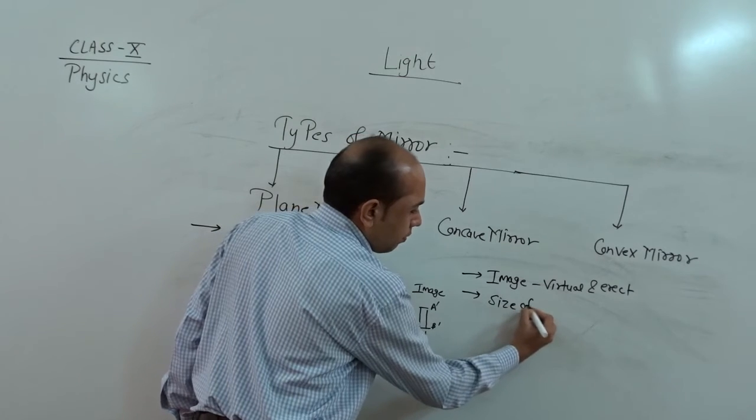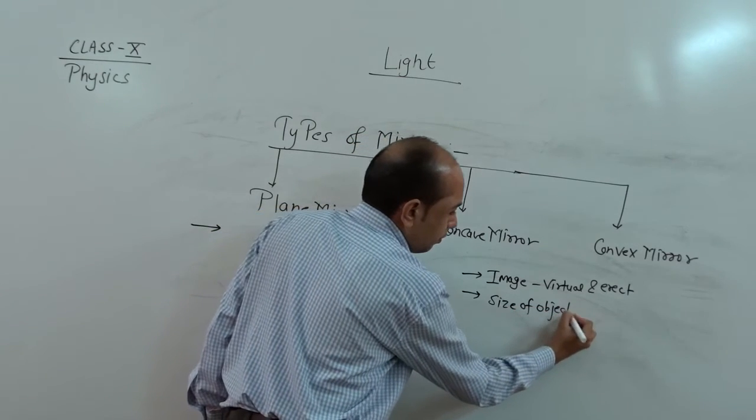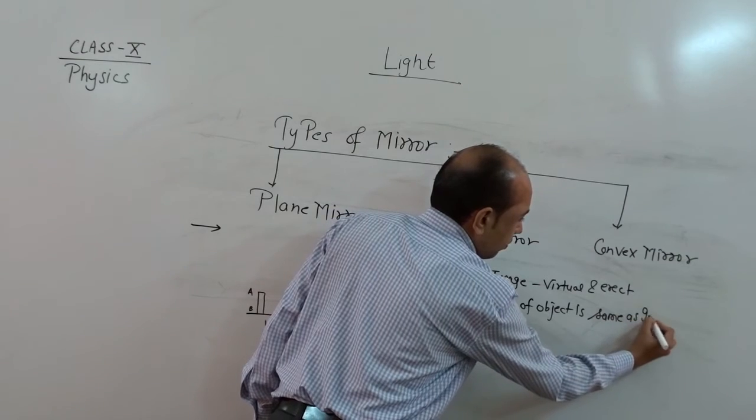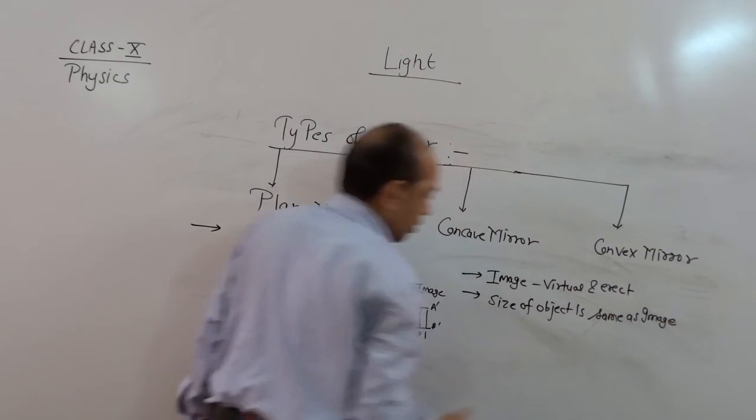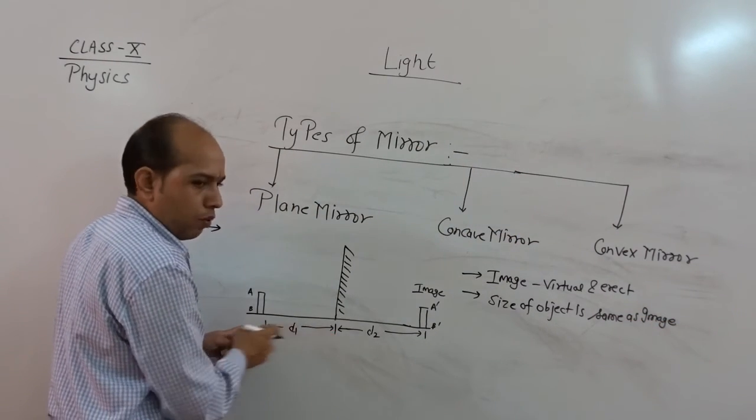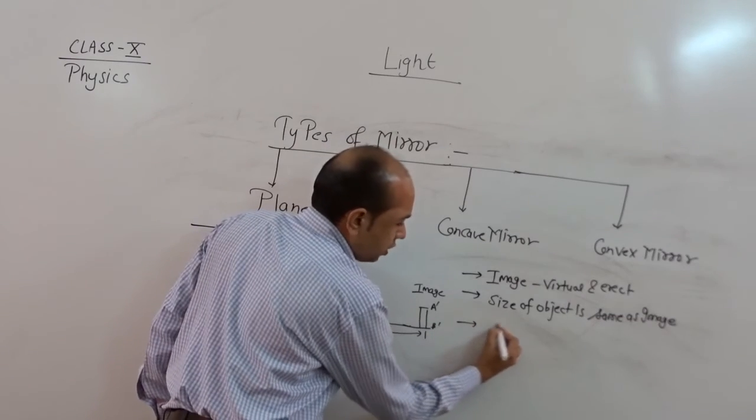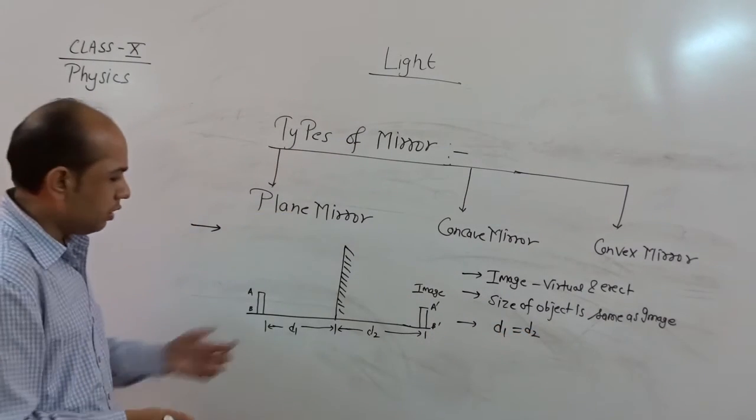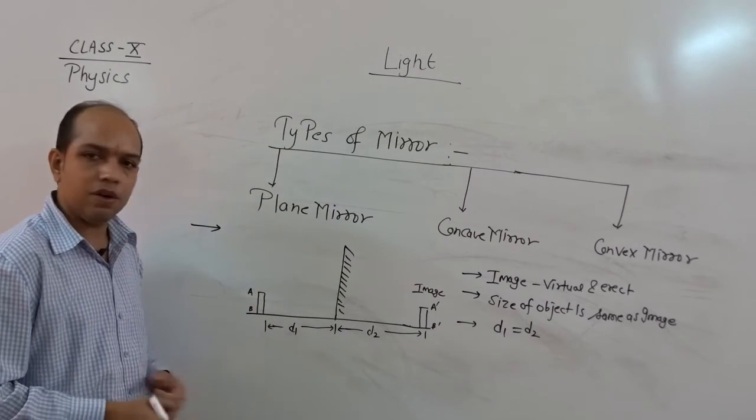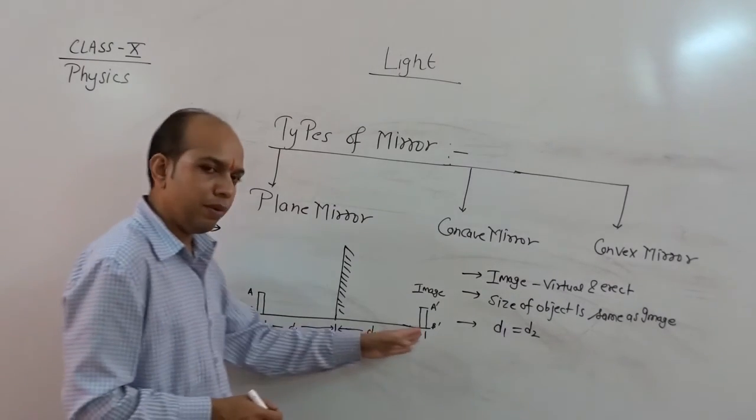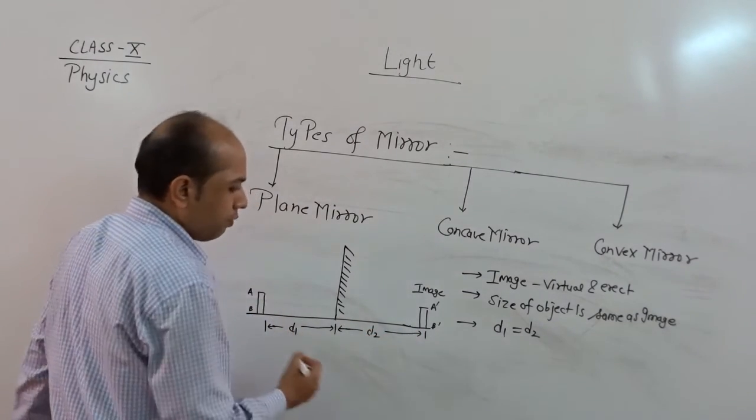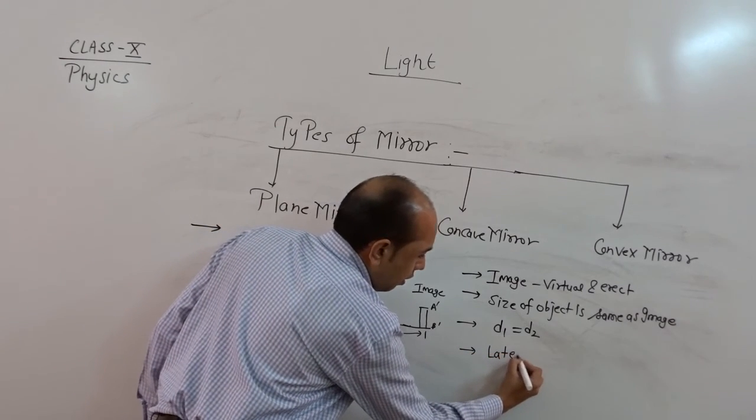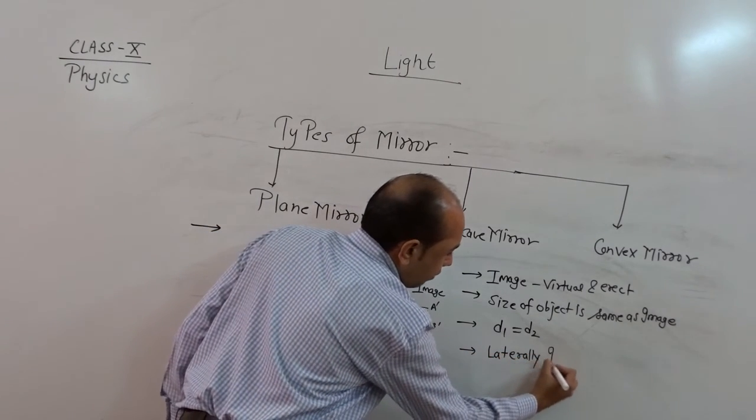Number two, the size of the object and the size of the image are the same. Number three, if we calculate the distance, we observe that D1 is equal to D2. So the distance from object to mirror equals the distance from image to mirror. And fourth, important, the image is laterally inverted.